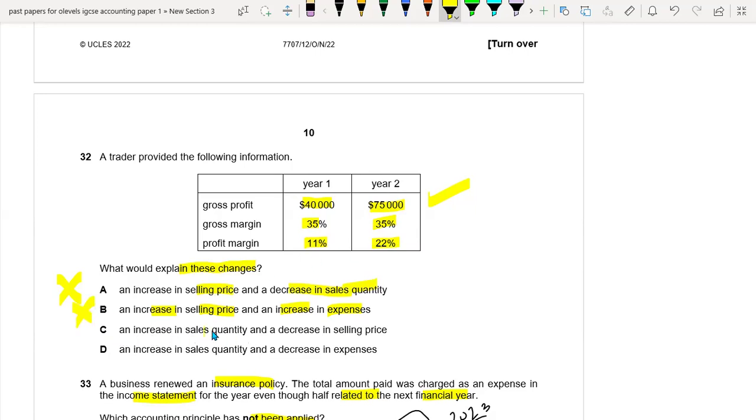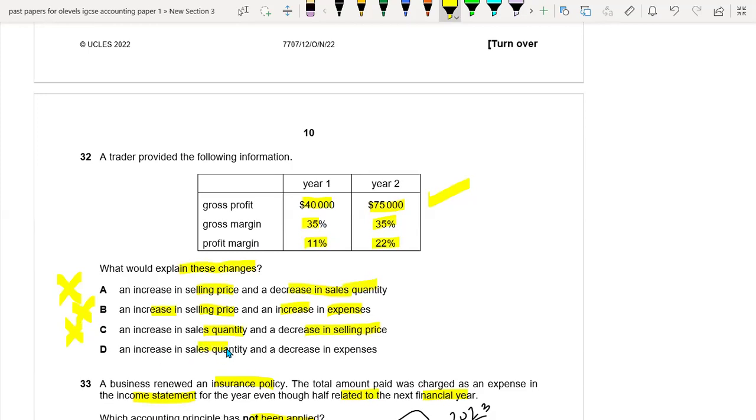An increase in sales quantity and a decrease in selling price. So again, if you see the gross margin, it is similar in year one and year two, and also gross profit is increasing. So again, this is not the right option.